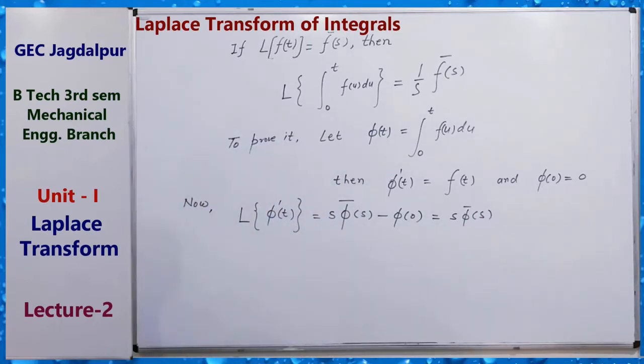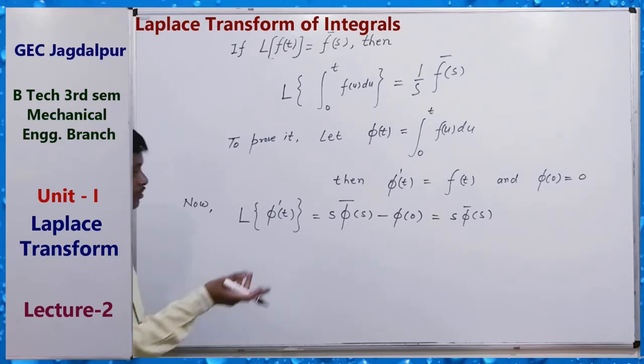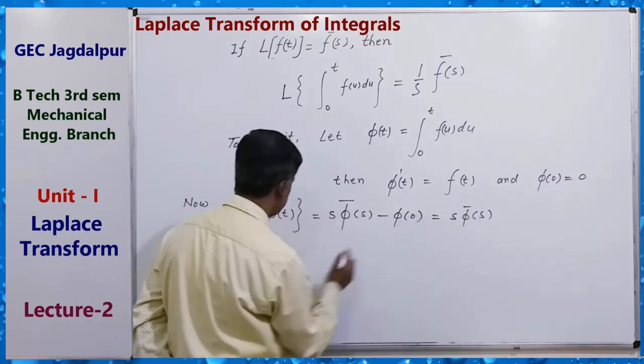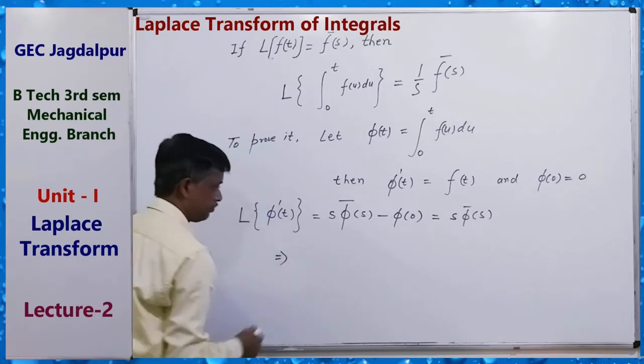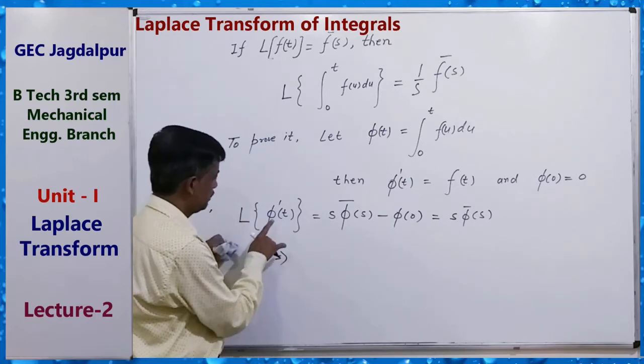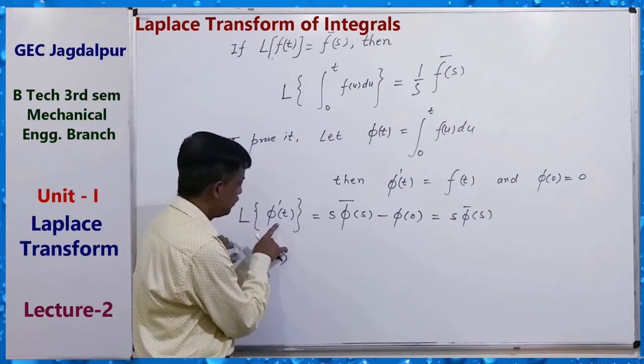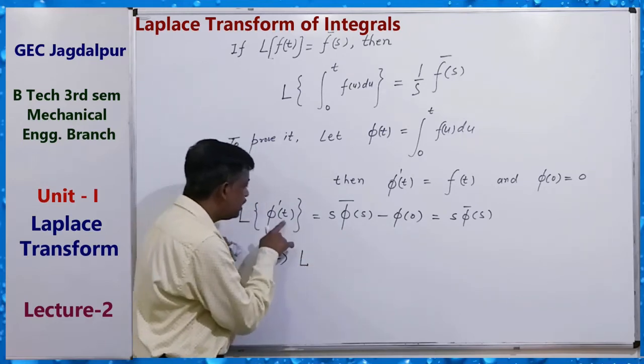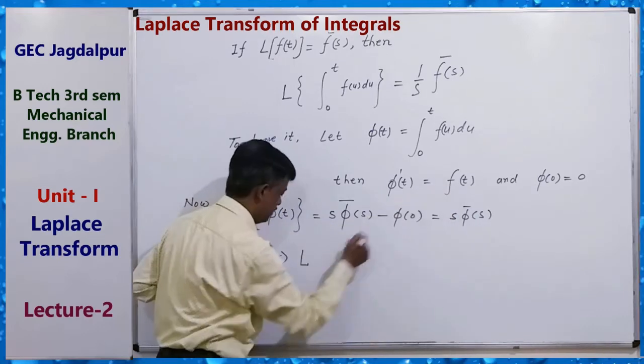Here we require the Laplace transform of phi dash t, which means f(t).